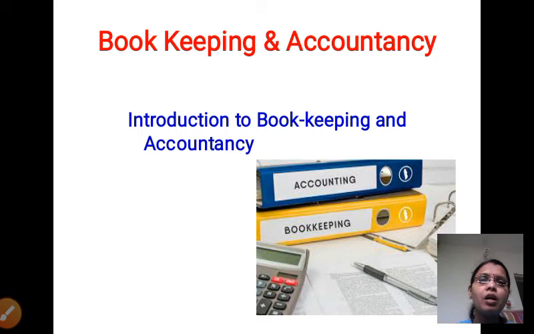Okay. First I'll introduce what our subject is and what exactly we learn from this subject. Our subject is bookkeeping and accountancy. It is related to recording of financial transactions. Everybody knows what a financial transaction is. Don't worry, if you don't know what a financial transaction is, I'll explain it. All those concepts will be clear in this chapter.